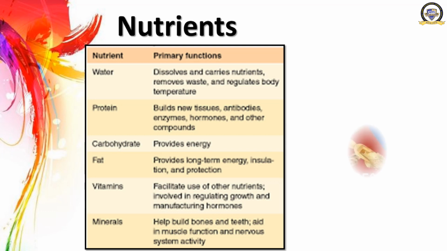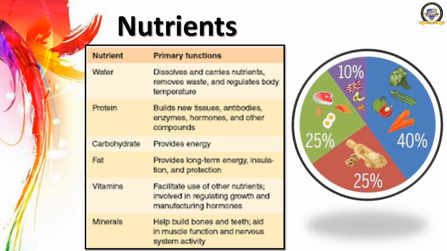Okay, now here is a pie chart for you. I am sure that you have not understood this pie chart, right? I will tell you what this is. First one, from the top. What is this 10%? Consider this pie chart is a whole full balanced diet.